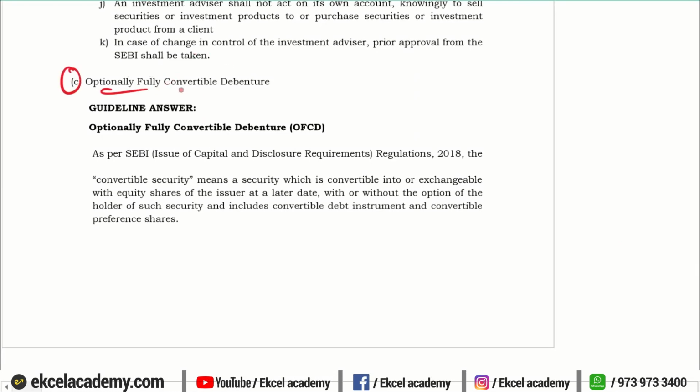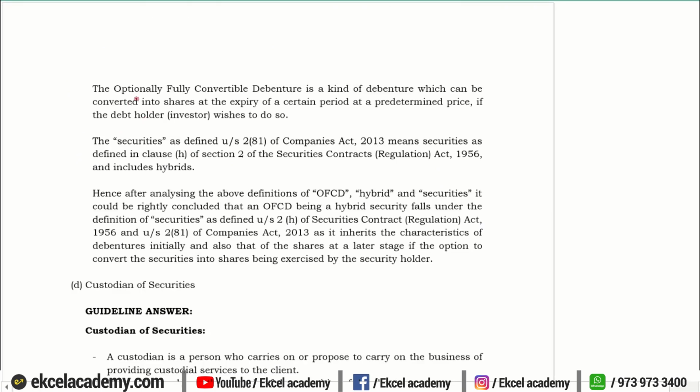Next question is about optionally convertible debentures. Okay, you just have to go into what are the provisions that they are governed by, what is the meaning of convertible security, what is the meaning of optionally convertible securities and debentures. That is how you are going to answer, and they are called hybrid because it has a combination of both.